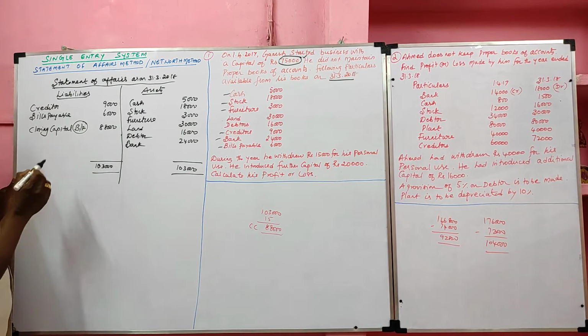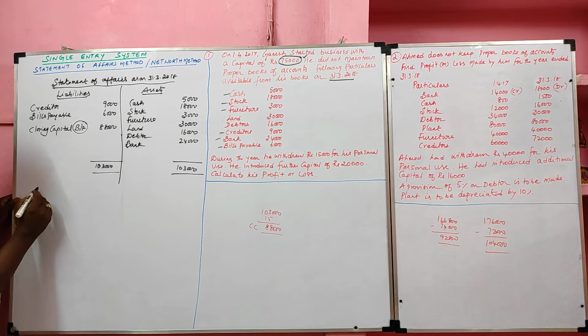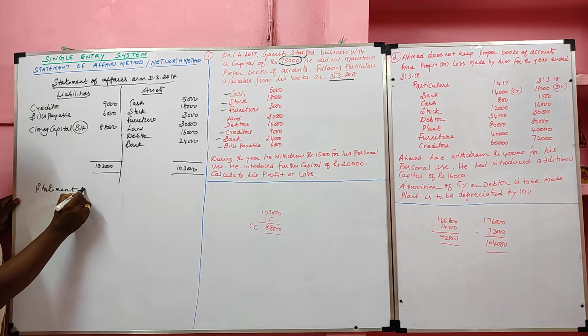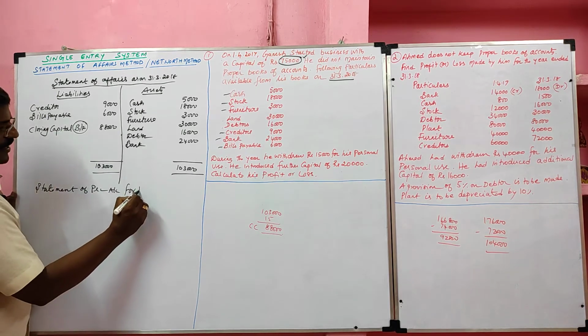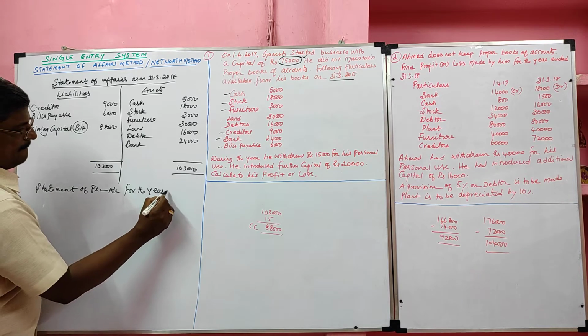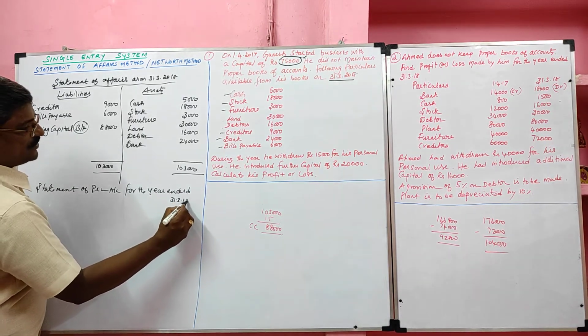So opening capital is given, we ascertained closing capital. Now we can prepare statement of profit and loss account for the year ended 31/3/2018.